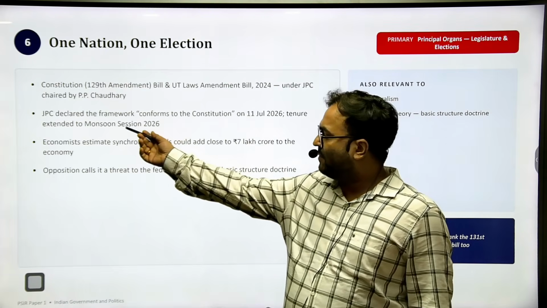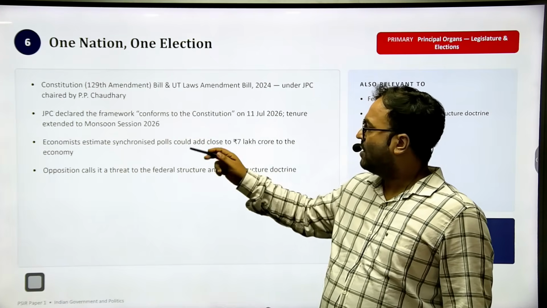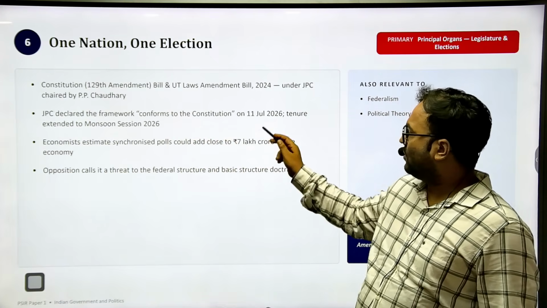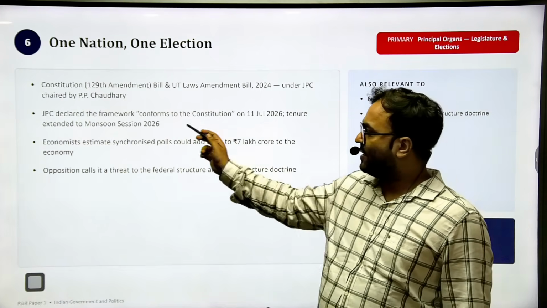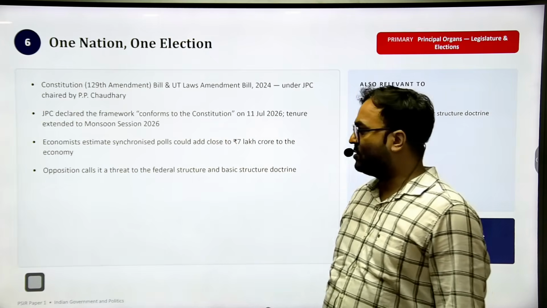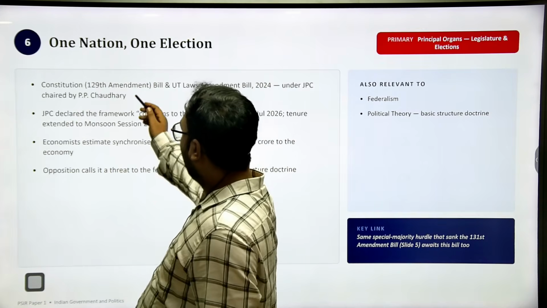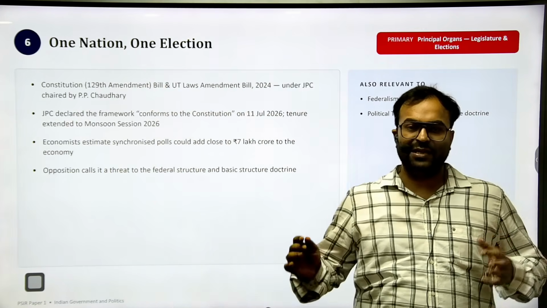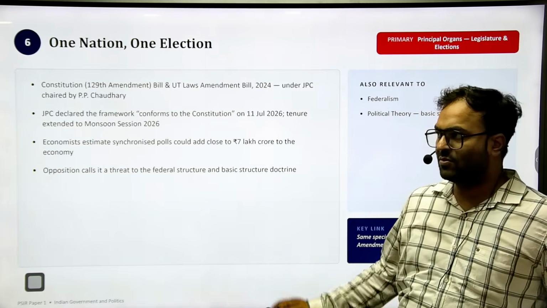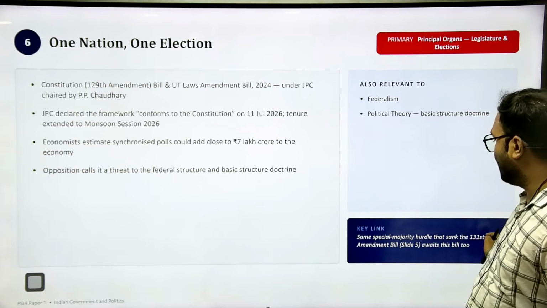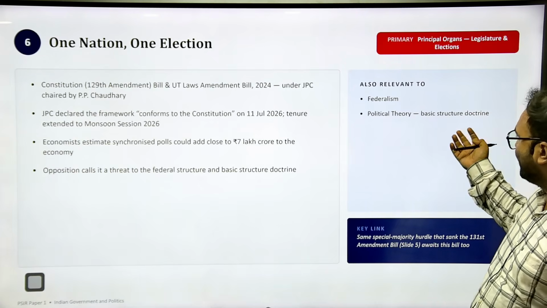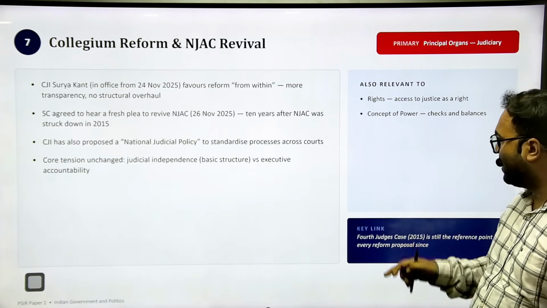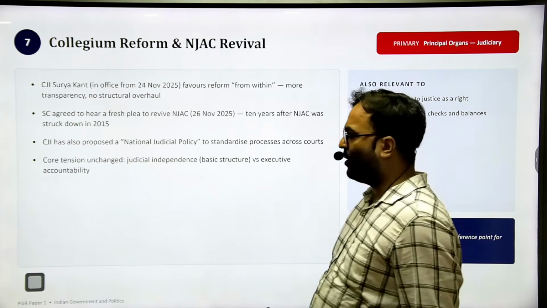The JPC, Joint Parliamentary Committee, declared the framework conforms to the Constitution on 11 July. Tenure extended to the monsoon session. Now, One Nation, One Election is something that the debates have been ongoing about for the last 10 years. So still it can feature in your examination. Political theory, basic structure doctrine, federalism. You can just add a few points as well.